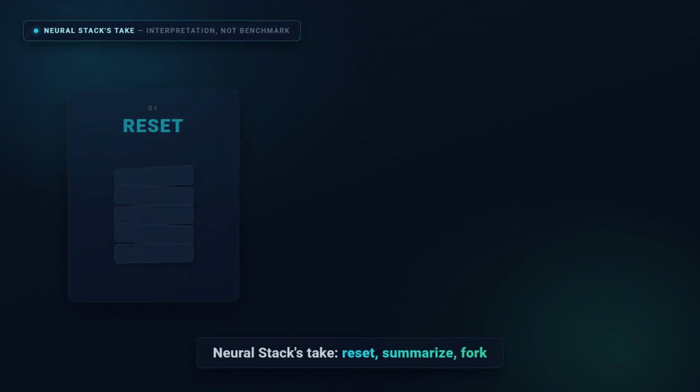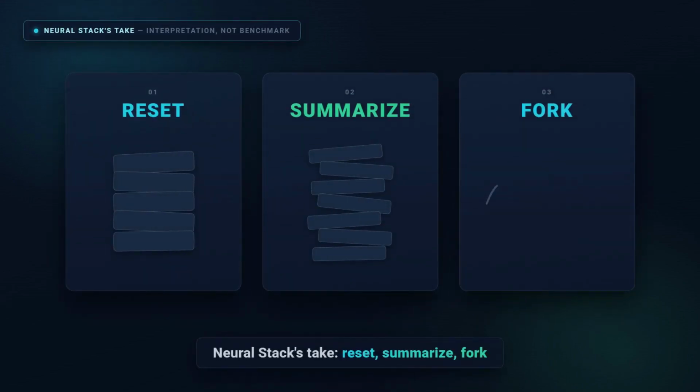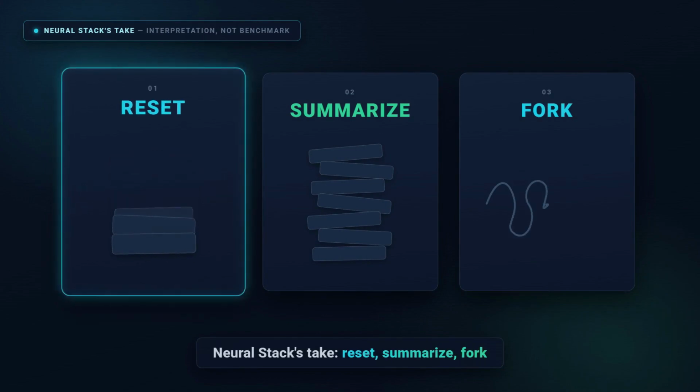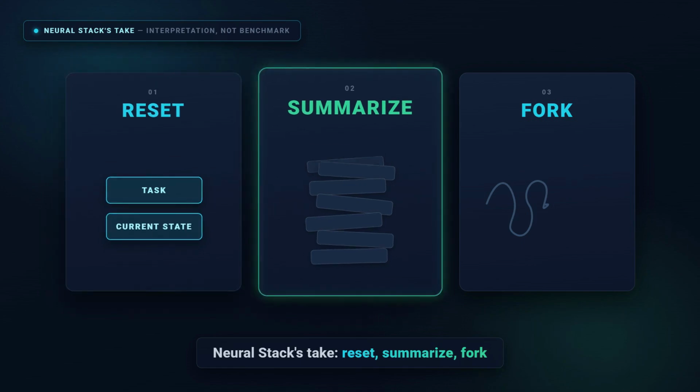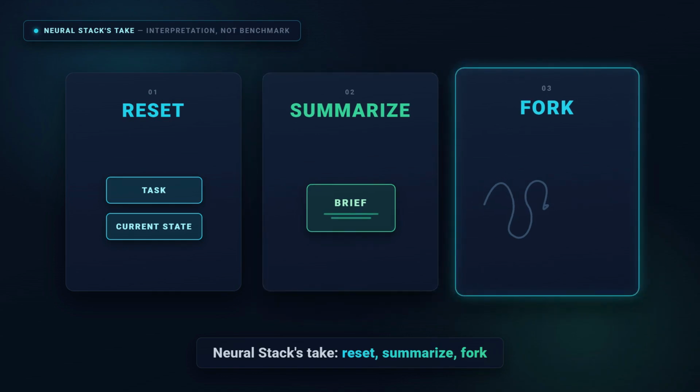So what do you actually do about it? And this part is explicitly our take, the channel's interpretation, drawn from the mechanism we just walked through. If accumulation is the disease, then the design goal is a loop that manages its own memory. There are three shapes we think about. 1. Reset. Start each lap with a fresh context that carries only what's actually live, the task, and the current state of the work. The repo already remembers everything else. The transcript doesn't have to.